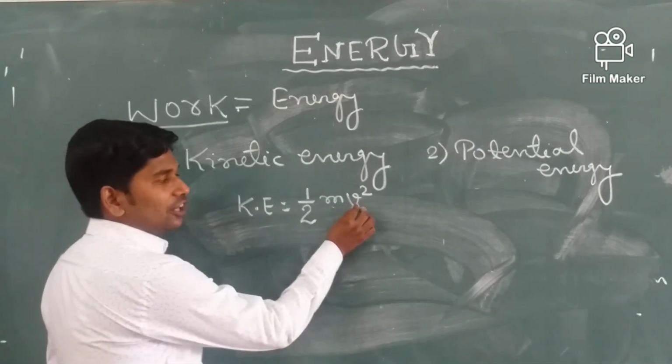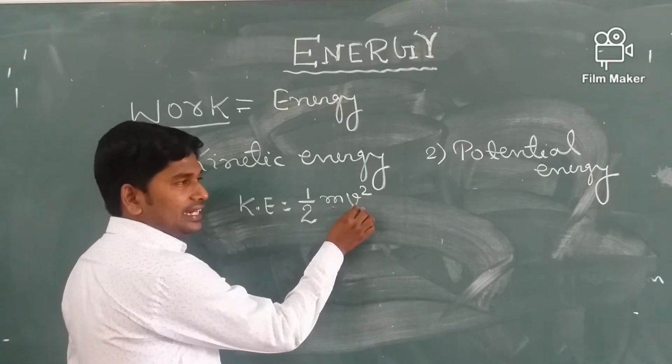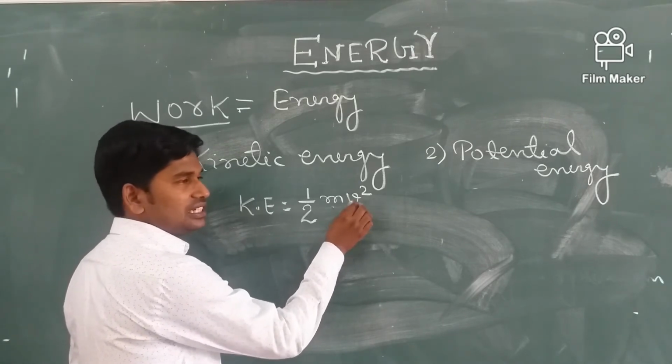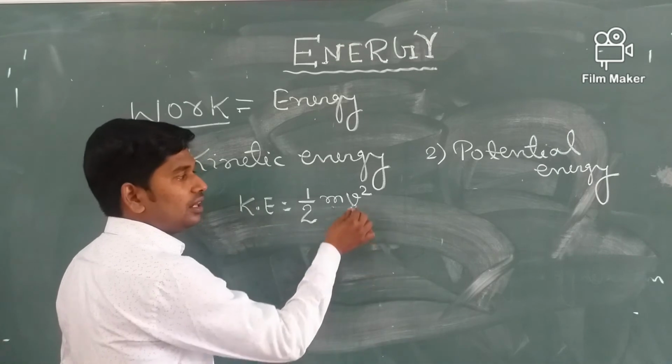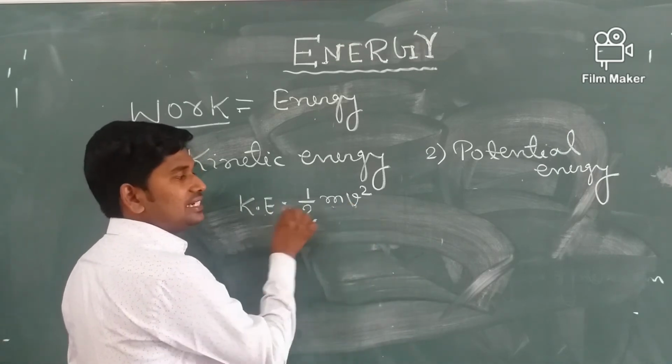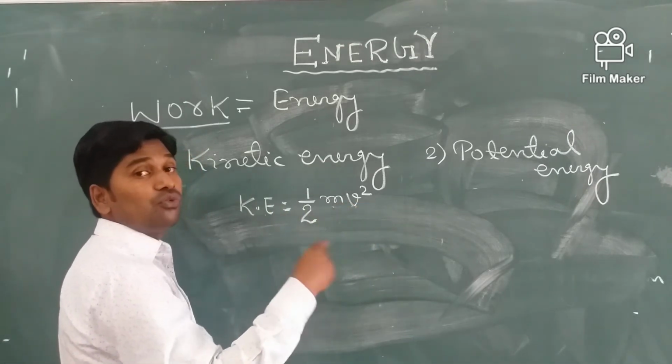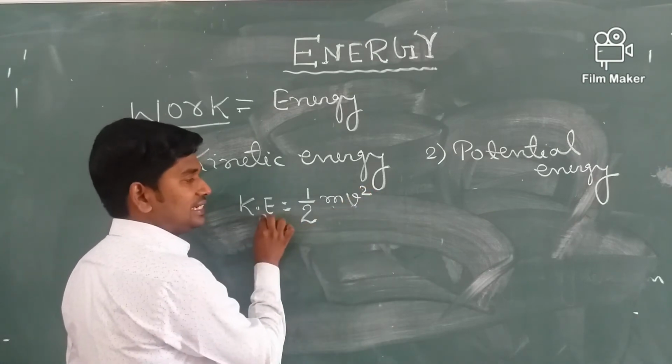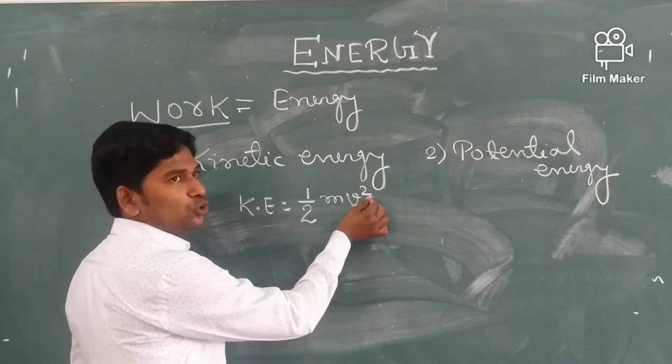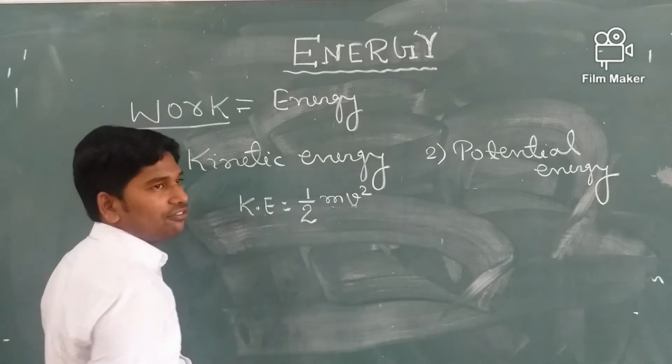So if the velocity becomes double, the kinetic energy will increase by 4 times, because kinetic energy is directly proportional to the square of velocity.